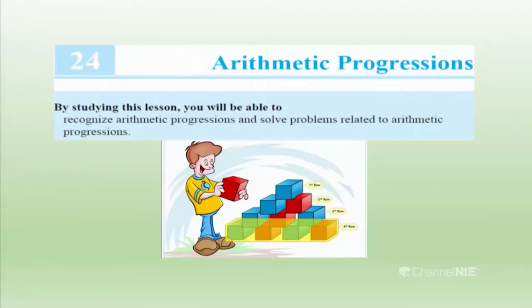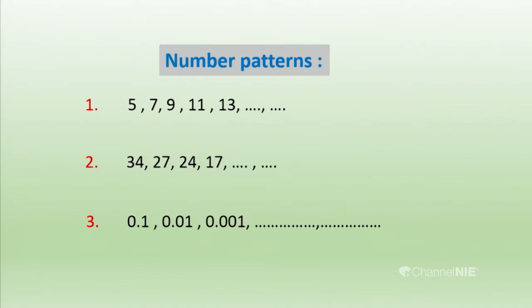Let's start our lesson. This is arithmetic progression. By studying this lesson, you will be able to recognize arithmetic progressions and solve problems related to arithmetic progressions. To emphasize that, I have taken a few number patterns. In these 3 number patterns, tell me what the next 2 terms are. In the first number pattern, the last 2 terms are 15, 17. Look at the second number pattern. What are the next 2 terms of them? 7, 4. You said it clearly, easily. Then the third number pattern, let's see. What are the next 2 terms?